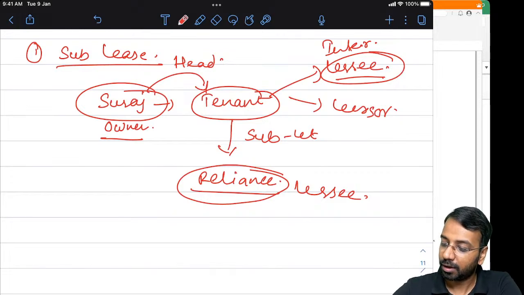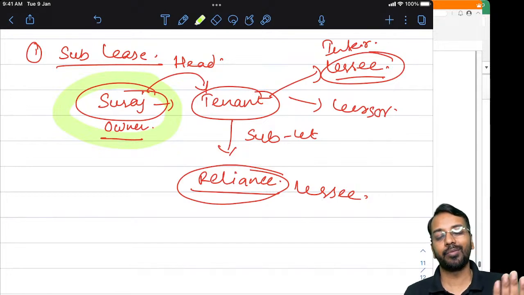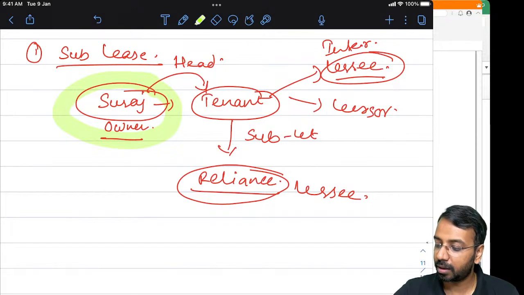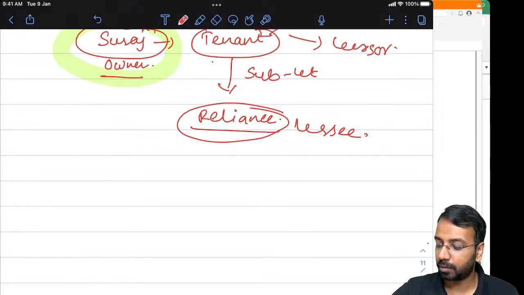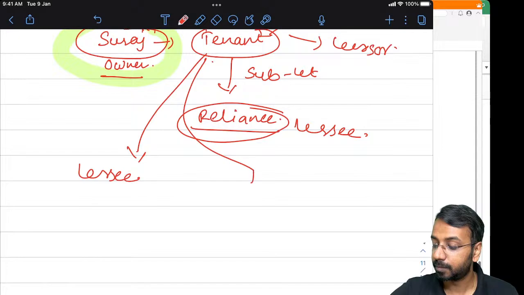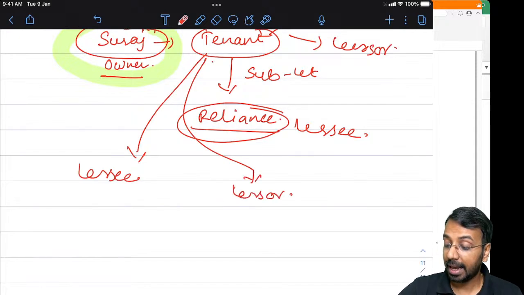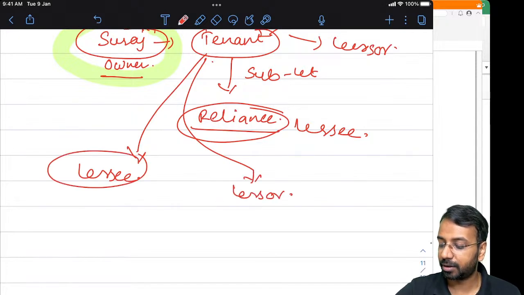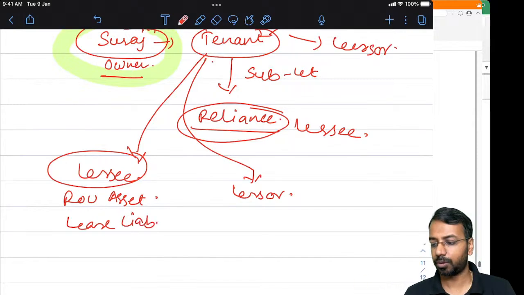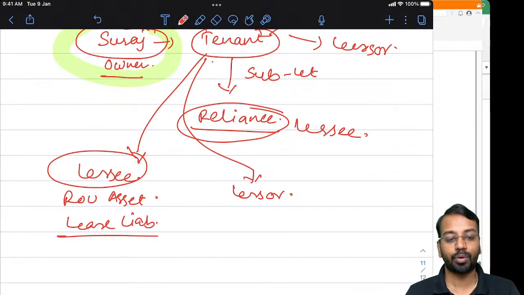Now here, as far as I am concerned, I am an owner. I have given it on lease. I will see whether it is a finance lease or an operating lease, and accordingly I will account for it. This particular tenant has to do two accountings, one as a lessee and one more accounting as a lessor. As a lessee, again I have a right of use asset and there is a lease liability. This is the accounting, whatever we have understood. Now when it again becomes a lessor, then what is to be done?